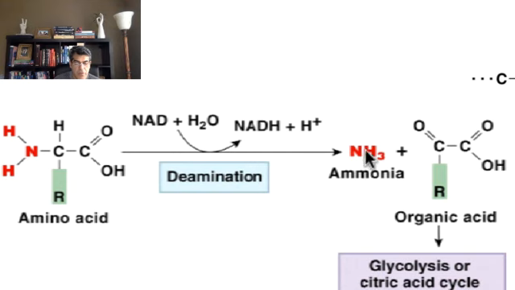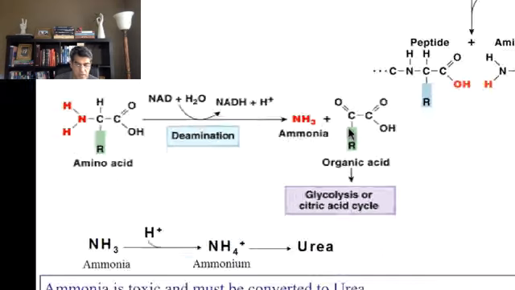But before we talk about NH3 or ammonia, let's discuss a bit more about this process. When you remove NH2 and create organic acid, in this process you also create NADH. Now, organic acids are the members of the citric acid cycle. Remember the citric acid cycle?